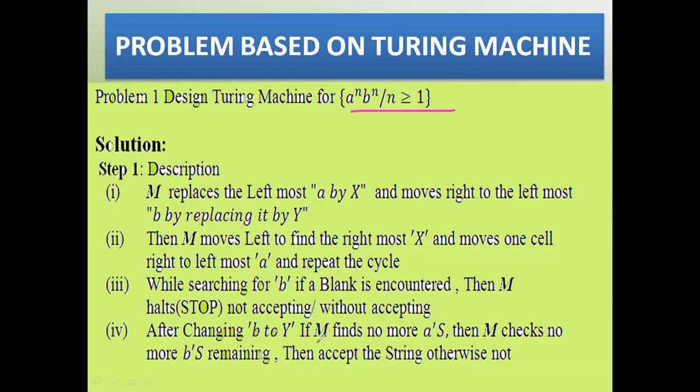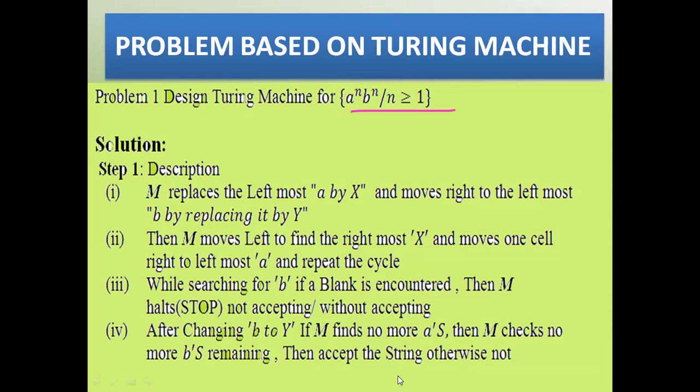After changing B to Y, if M finds no more A's, then M checks that no more B's remain. If there are no more A's and no more B's, then M accepts the string. Otherwise, it is not accepted.